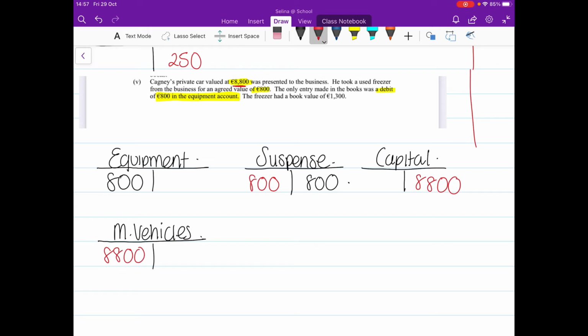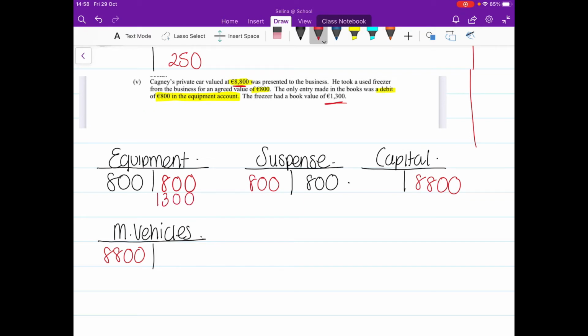Okay, now I'm going to deal with the freezer thing. So what they did was they showed €800 on the debit side of the equipment account. That basically means that they increased the equipment account by €800, which is totally wrong because they didn't get an extra piece of equipment. They gave out a piece of equipment. So I'm going to undo that €800 because it's totally wrong. Okay, so the book value of the freezer was €1,300. The freezer is a piece of equipment, so that's why I'm using the equipment account. So I'm going to reduce that equipment account by €1,300 because that freezer is now gone.